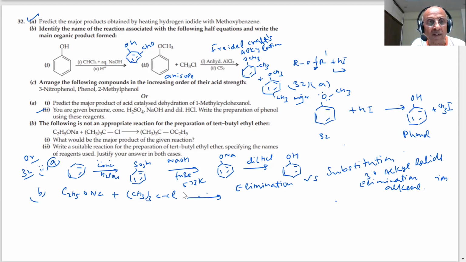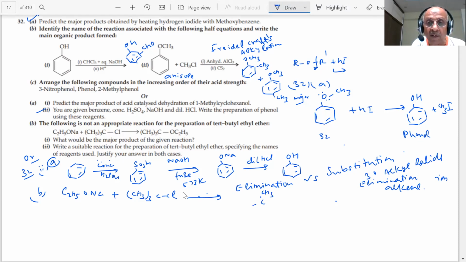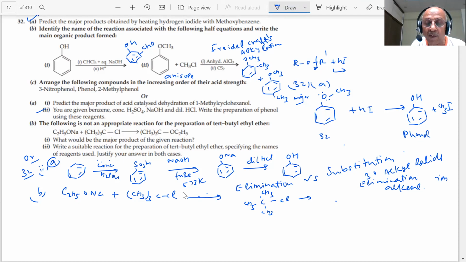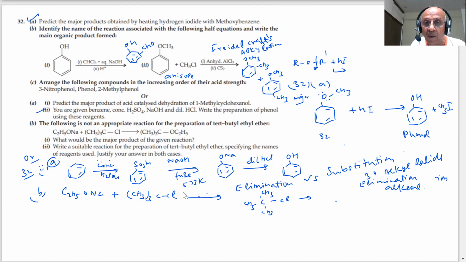If I take this CH3, CH3, Cl, this will produce HCl, which will be lost, giving CH3, C double bond, CH2 and CH3. You will get this alkene. So the alkene will be formed, this one. Elimination will take over.